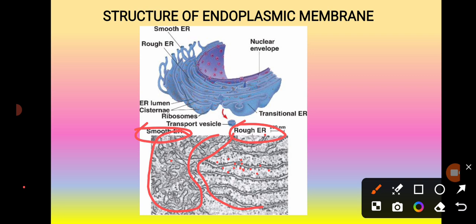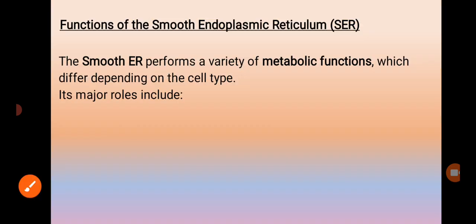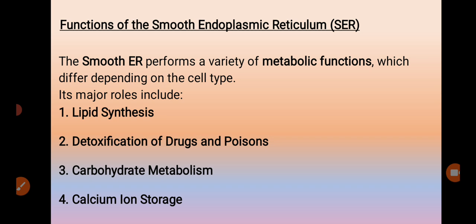That's why it looks smooth in nature. This is called a smooth endoplasmic reticulum. Based on the main types of the endoplasmic reticulum, their functions are also going to differ. So, functions of the smooth endoplasmic reticulum: it performs a variety of